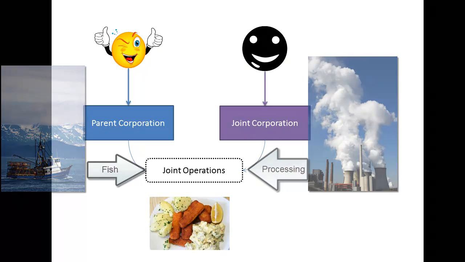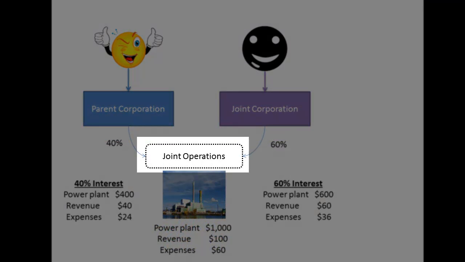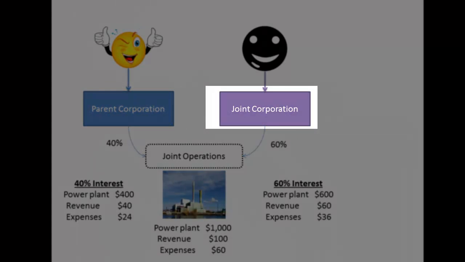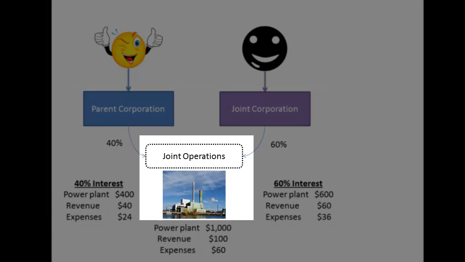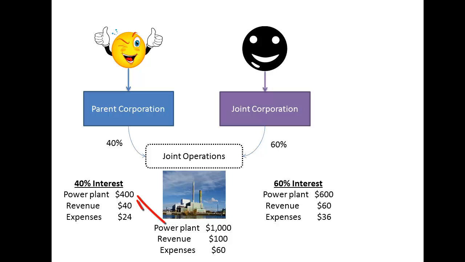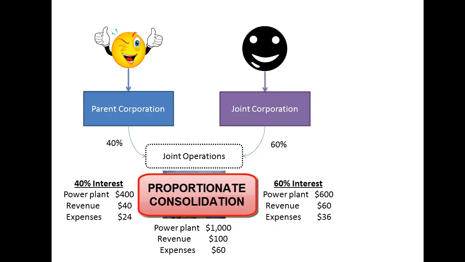to an external customer. Another type of joint operation could be a situation where both parent corporation and joint corporation agree to buy an asset and jointly own and operate it together. In this case, let's assume the parent corporation and joint corporation agreed to buy a power plant. Each venturer would pick up their proportionate interest of the business on a line-by-line basis and report those results within their own. This is called proportionate consolidation, which is akin to the proprietary theory of consolidation.